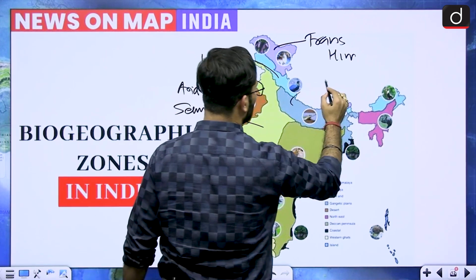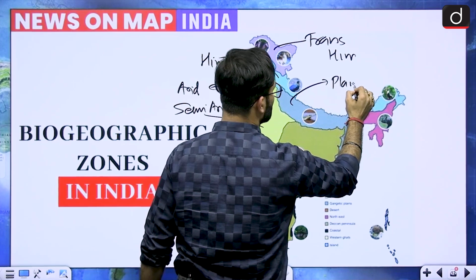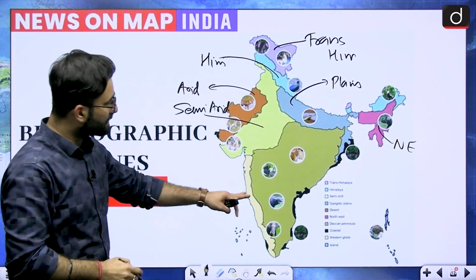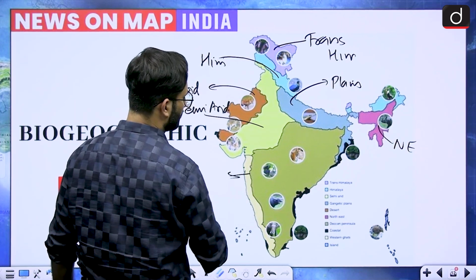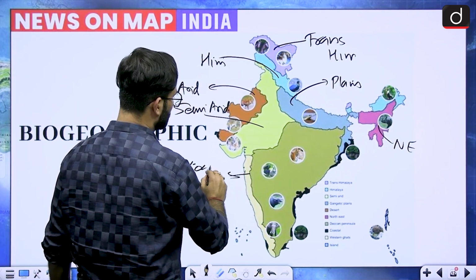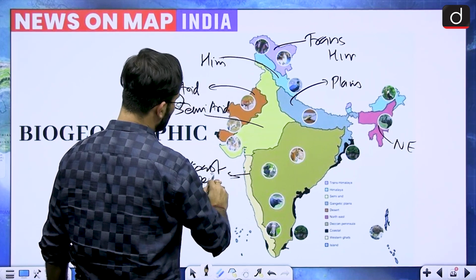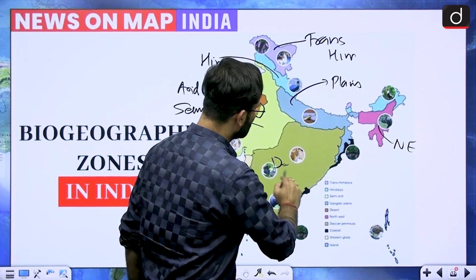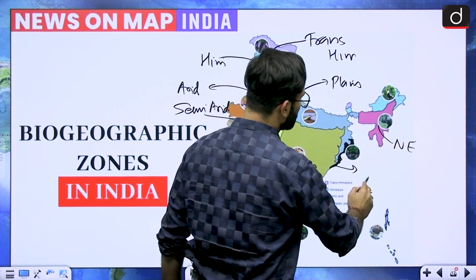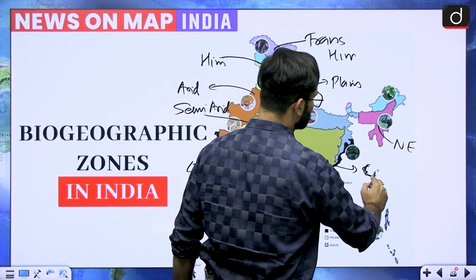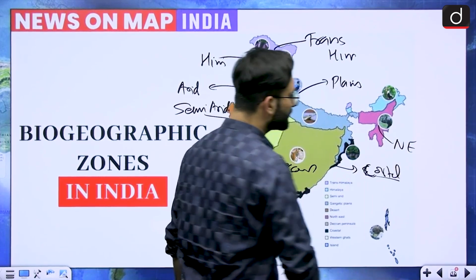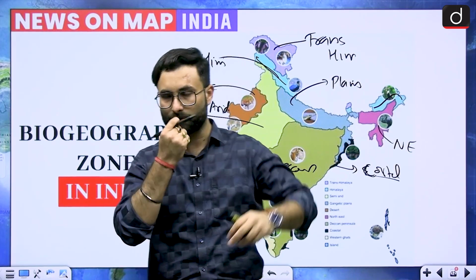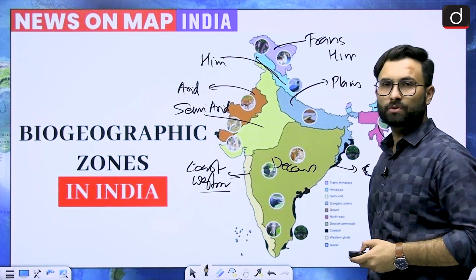If you talk about this, this is your Gangetic Plains, northeastern region, and here you will be seeing that this is your, you can say, coastal region or Western Ghats. You can say Western Ghats will be better. Okay, then this is your Deccan Plateau. This is your coastal, eastern coast or the coastal region. Okay, I hope that is clear. Now this is part of Himalayas, and this is also part of your Himalayas, Purvanchal Himalayas, you can say. So this is about the biogeographic zones in India.